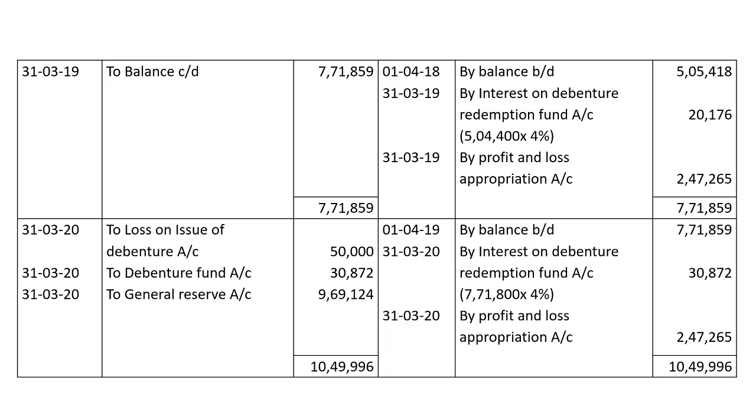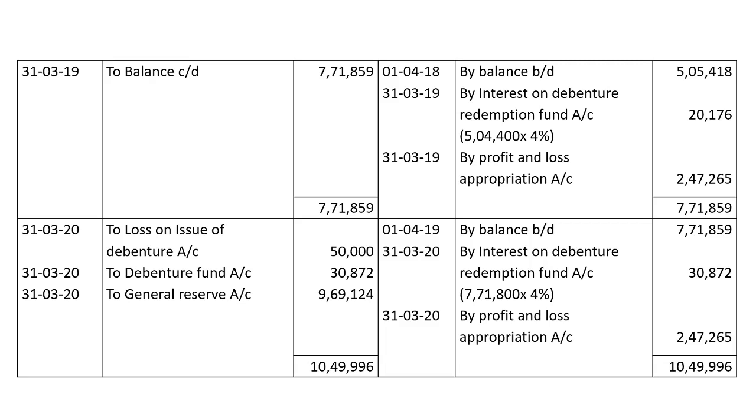Here 5,04,400 will be taken because the investment is in multiples of 100. So interest on it comes to ₹20,176.